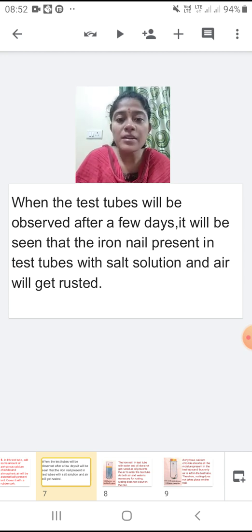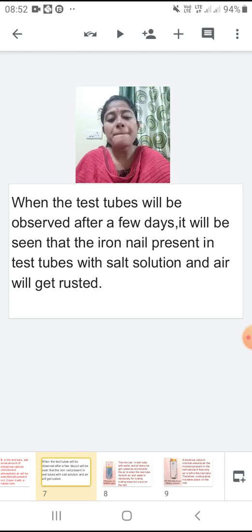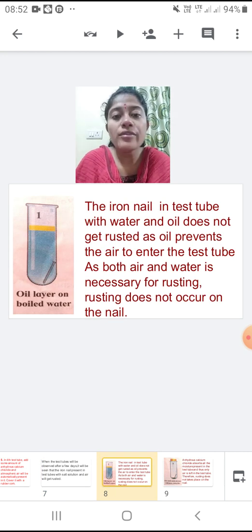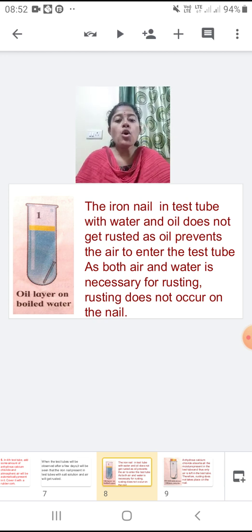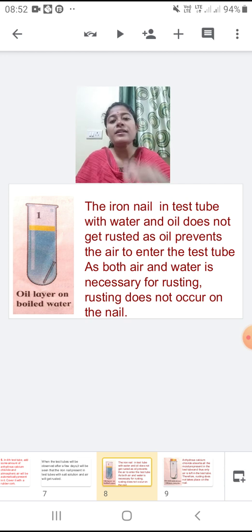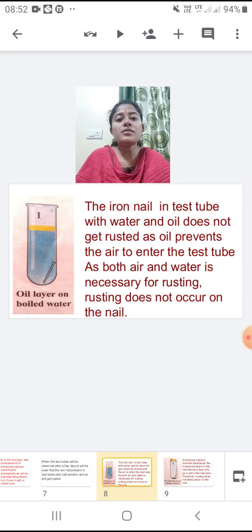So that moisture and air has reacted with the iron nail and the iron nail got rusted. But in case of the test tube which was having oil present in it, as we have poured oil on the top of the test tube, the oil had prevented the air from entering the water. So it was only water present in the test tube and no air present.